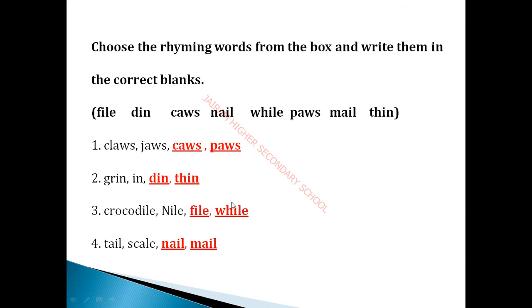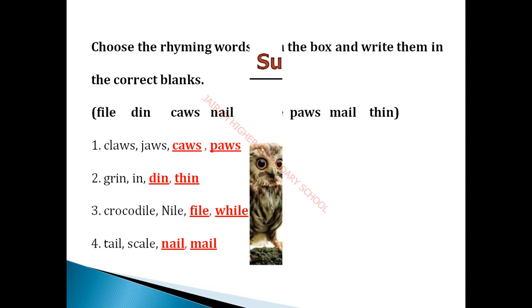Next one is what? While. Next one is tail, scale. What is a rhyming word for this? It is nail, and then mail. So these are the 4 rhyming words for you. It is a book back exercise for you, so you have to look over the textbook.